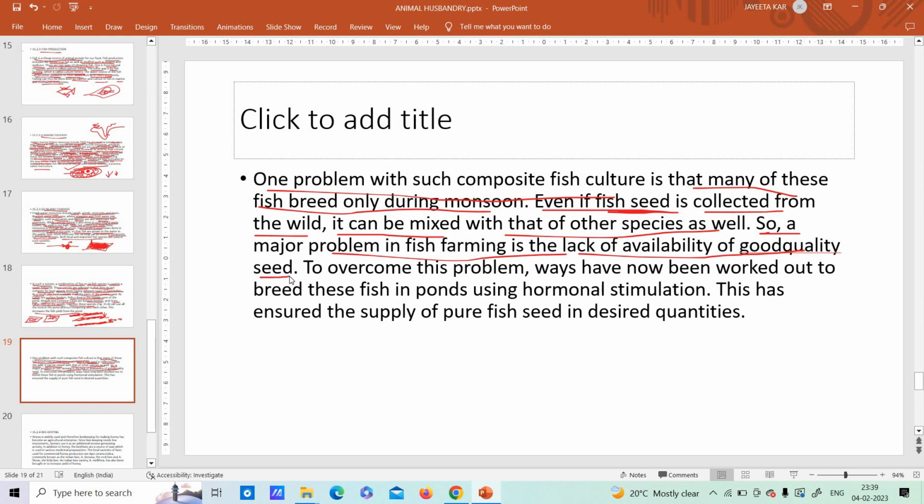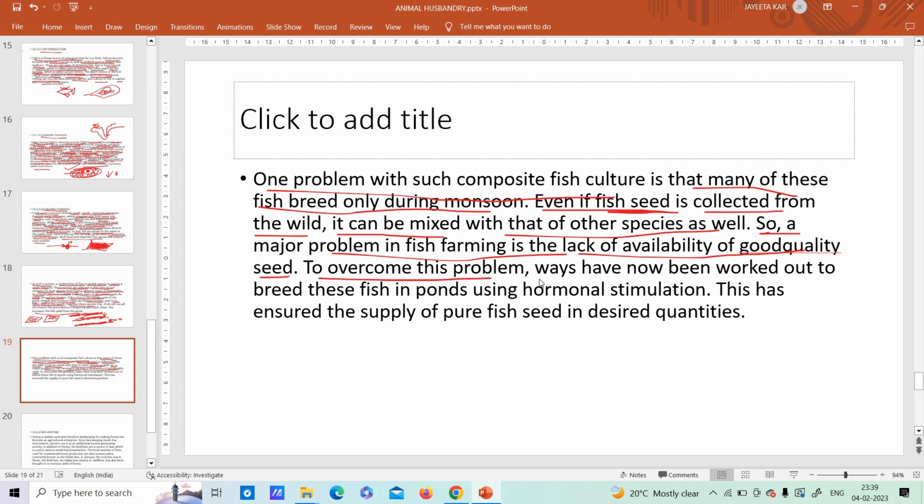Good quality fish seed means good quality baby fishes. If the quality of the baby fishes is good, they're going to grow into very good quality big fish, and that big fish will in turn give good quality babies again.